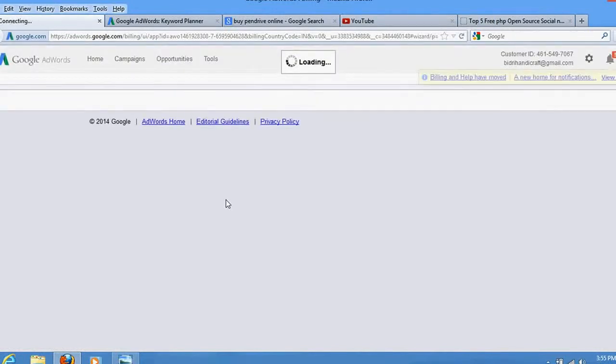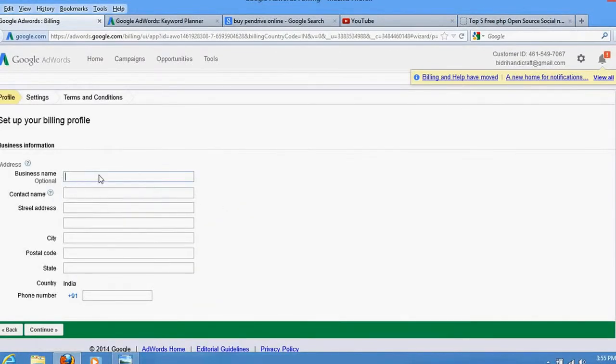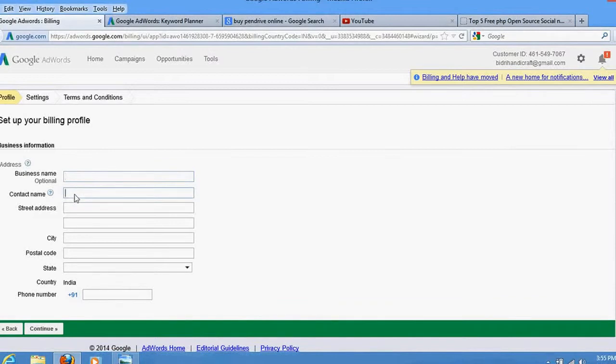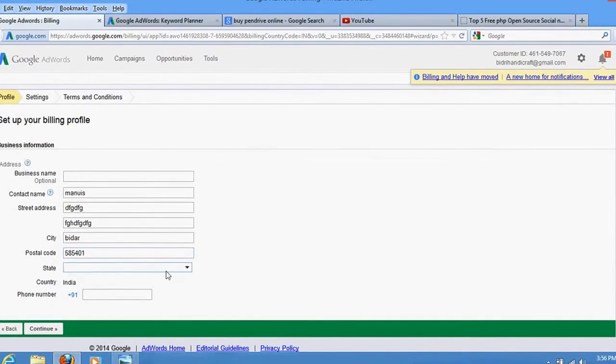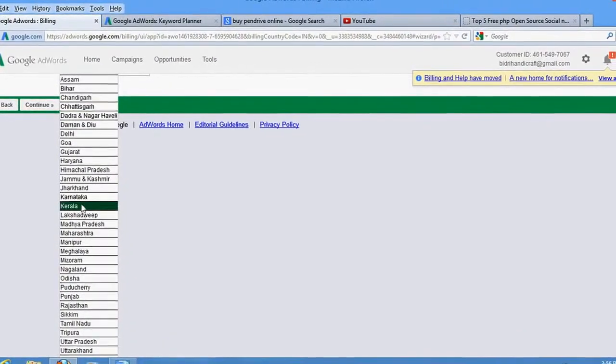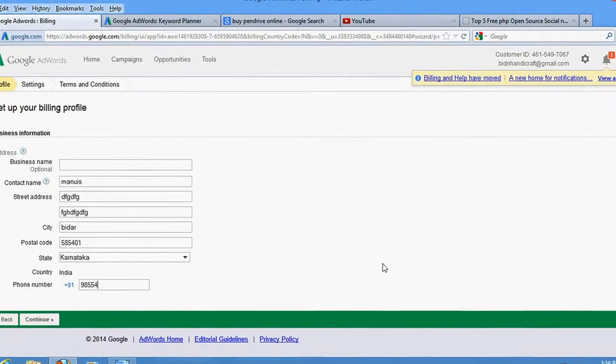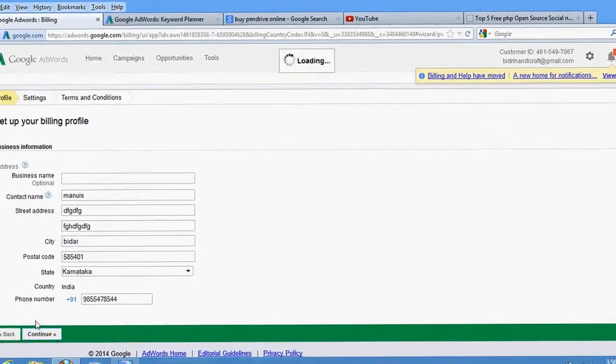So write your details here: business name, it's not required, contact name, whatever you have. Street address, whatever you want, city, whatever you want. State, just select your state, Arunachal Pradesh or whatever, Karnataka, and write your phone number here. Okay, and continue. Once you do this, it will redirect to the payment page and you have to make the payment.